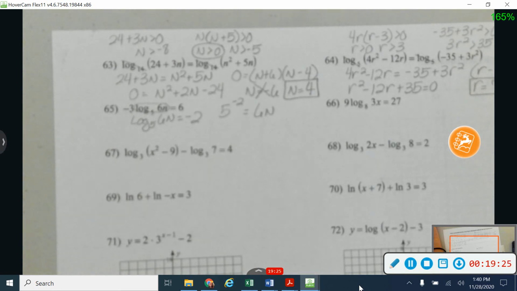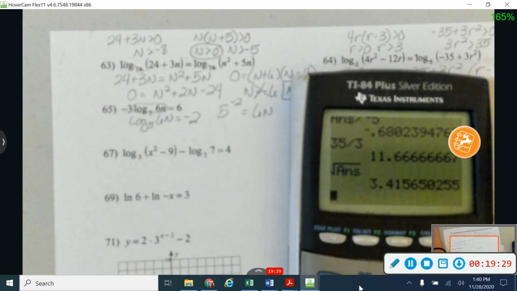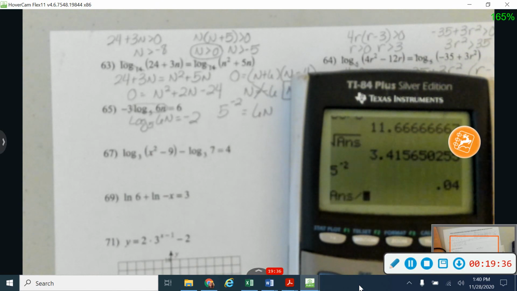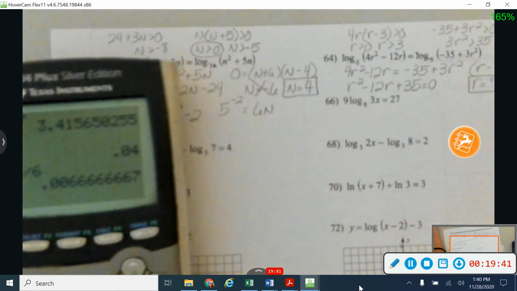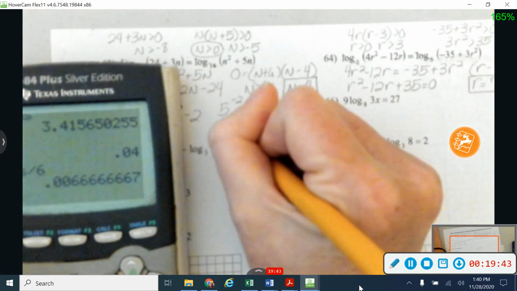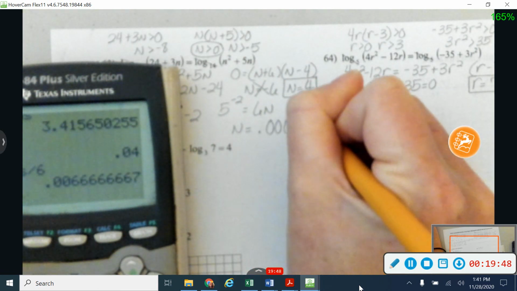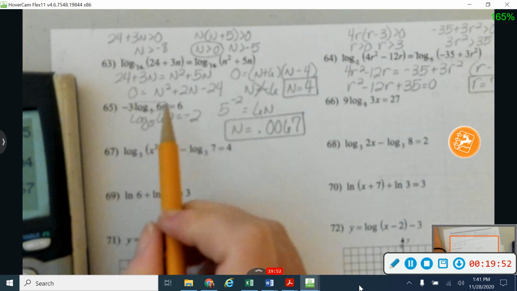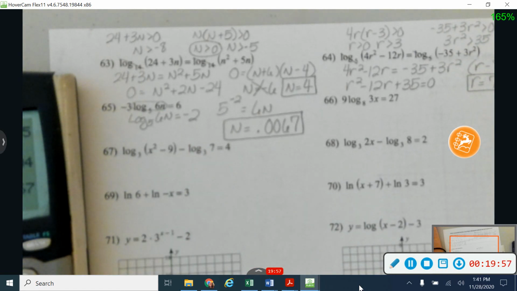Alright, so I can put all of that into my calculator. I know that's going to be 1 over 25, but let's go ahead and put this in. So I'm going to have 5 to the negative 2 power, and then I'm going to divide by 6. And that's what that gives me. And I think they've still got us rounding to 4 decimal places on this one. So I'm going to say that n is equal to 0.0067. Okay, again, let's check and make sure. It did not give me a negative value. It did not, so we are good.